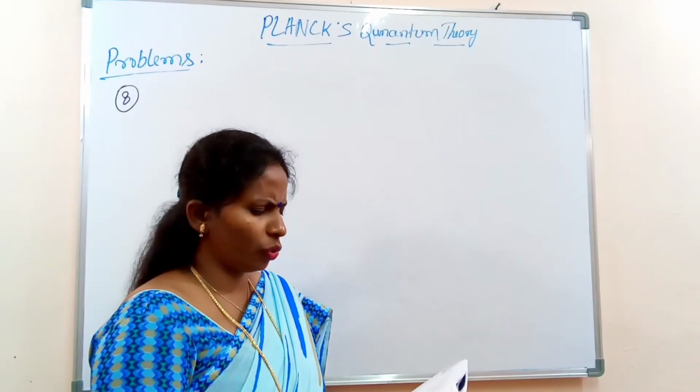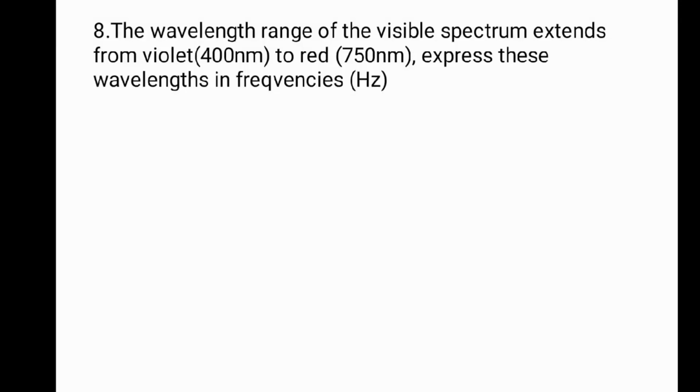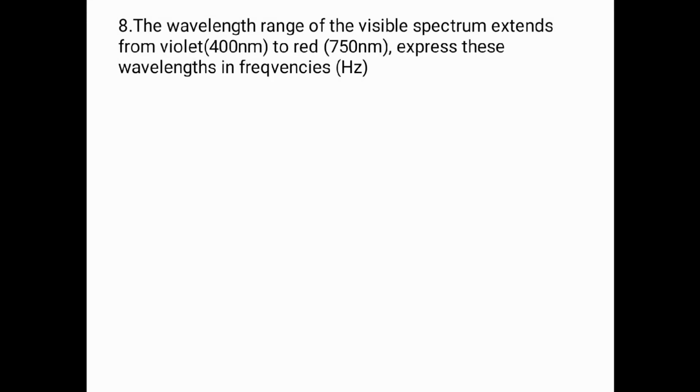The wavelength range of the visible spectrum extends from violet, 400 nanometer, to red, 750 nanometer. Express these wavelengths in frequencies. 1 nanometer is equal to 10 to the power of minus 9 meter.